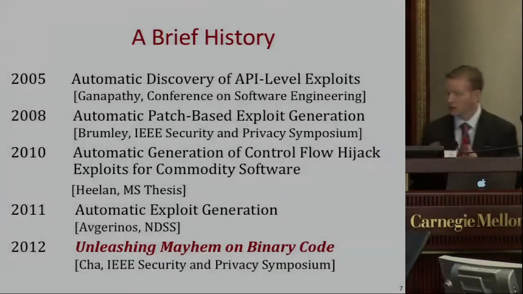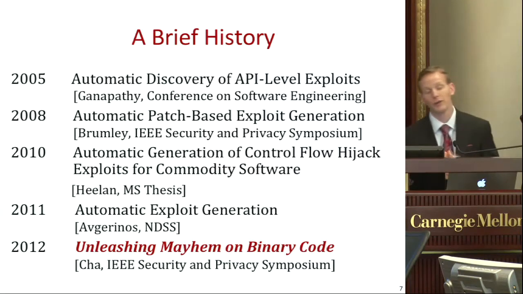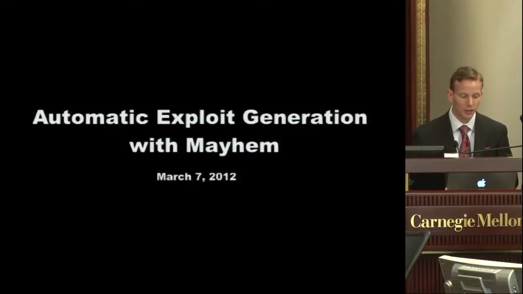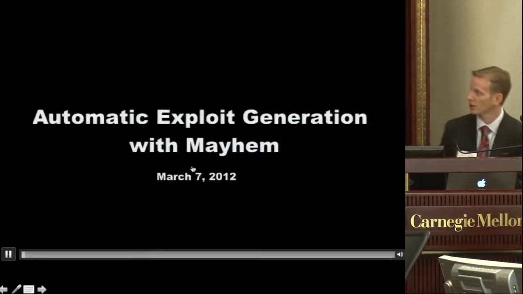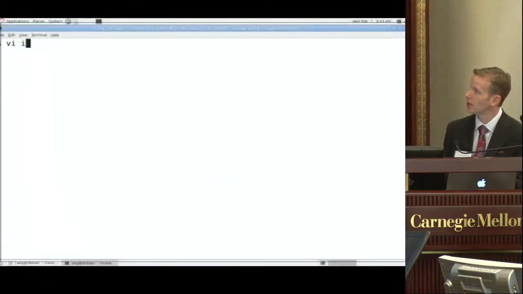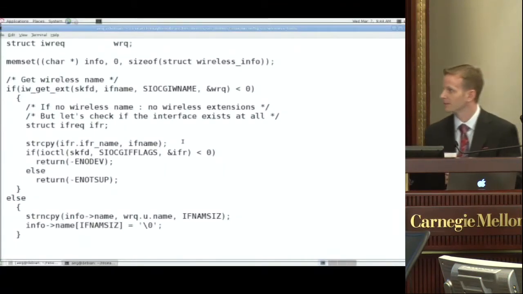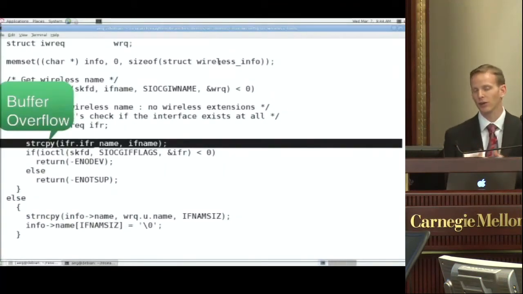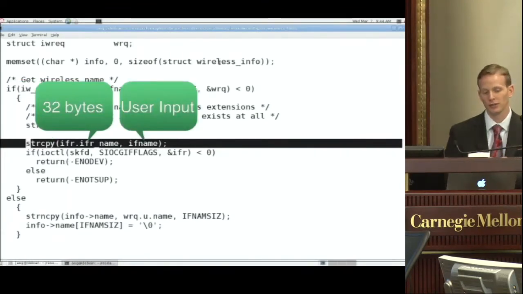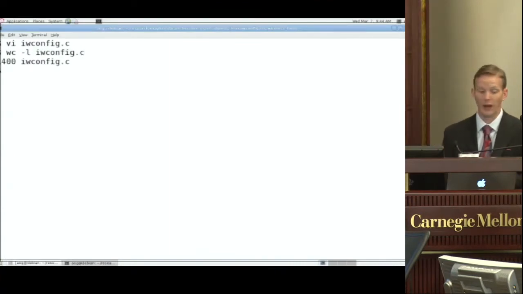So we've continued to work on this, and our latest incarnation is, as I said, Unleashing Mayhem on Binary Code, where we've demonstrated that we can automatically generate exploits given only the program binary. So I want to give you a video of what this looks like. So I'm showing you here the source code for a program called iwconfig. And you can see here there's a standard buffer overflow where we copy user input into a 32-byte buffer. So of course, if you run this program with more than 32 bytes of input, bad things can occur.